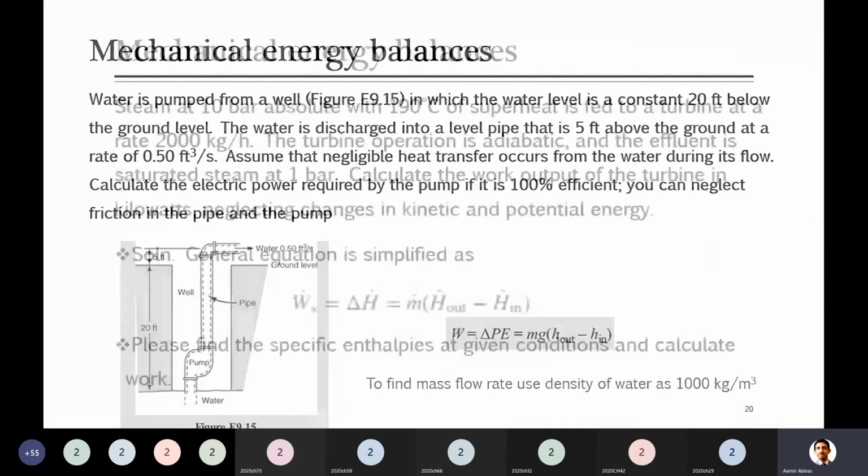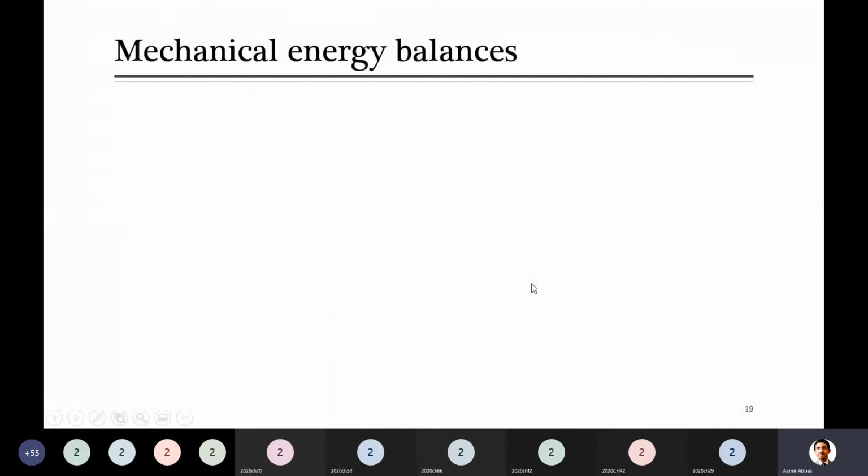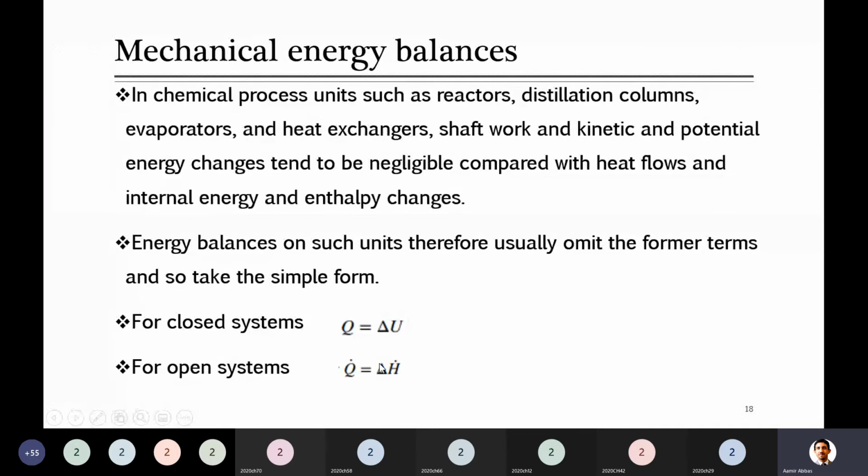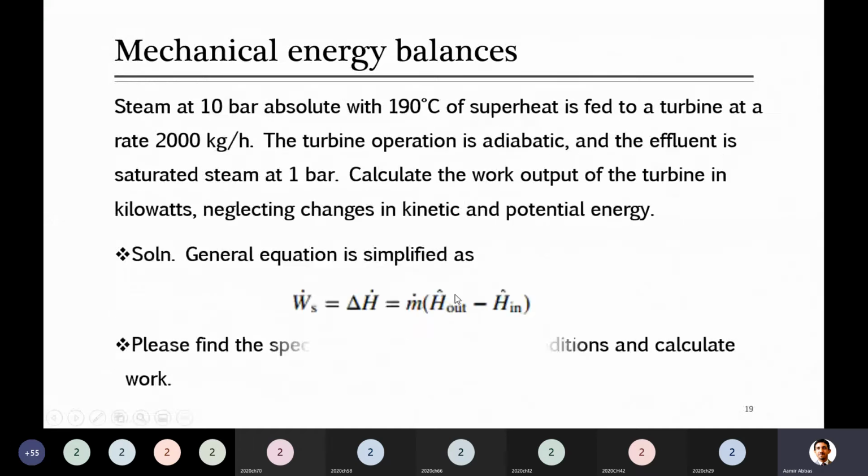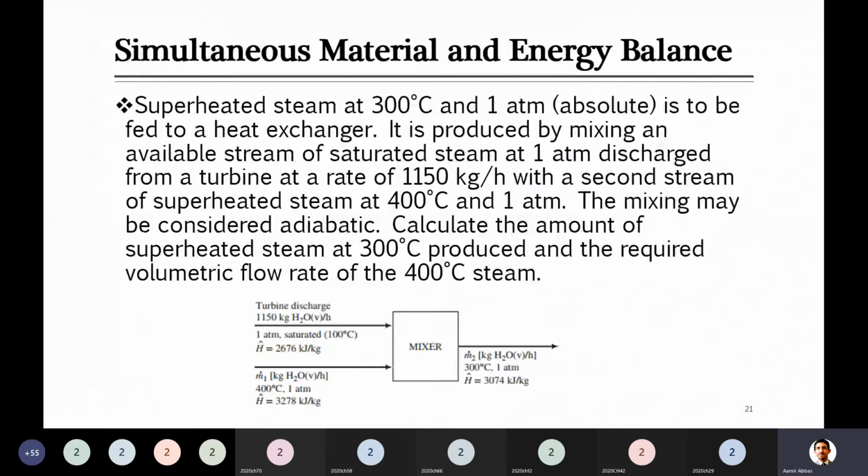Okay, these were just examples of what we just studied, that in mechanical energy balances your equations are simplified, either they become Q is equal to something or W is equal to something. So this is the last problem which we have to solve, and with this we will stop.